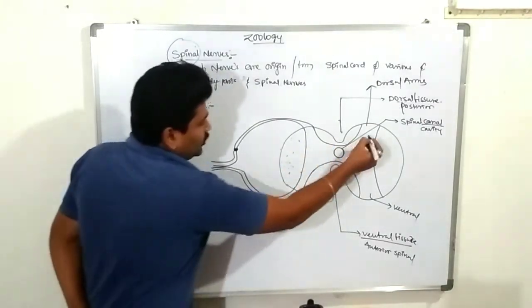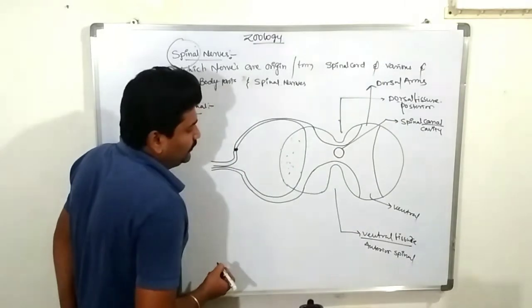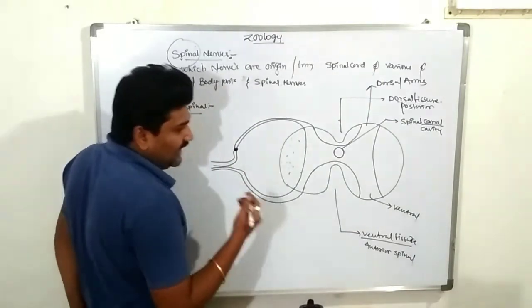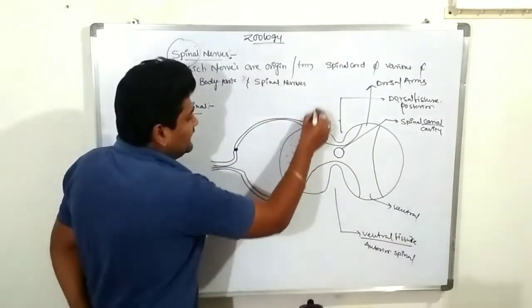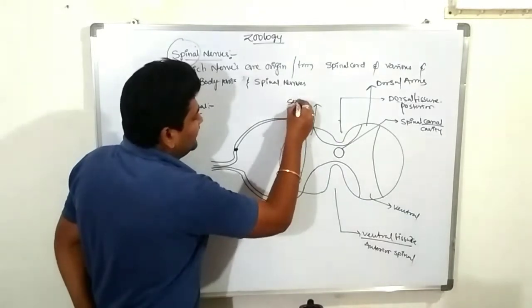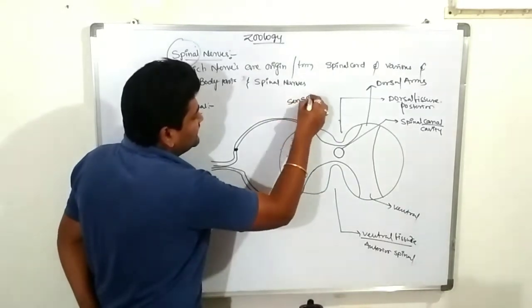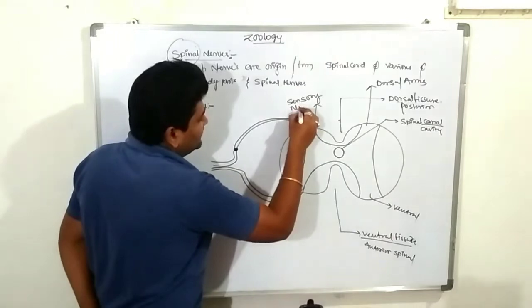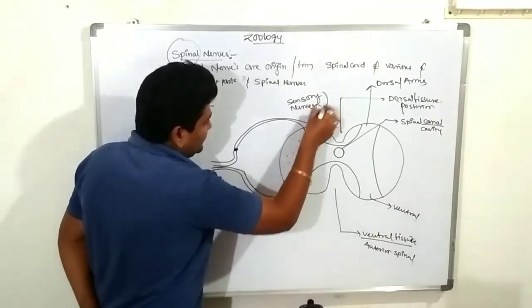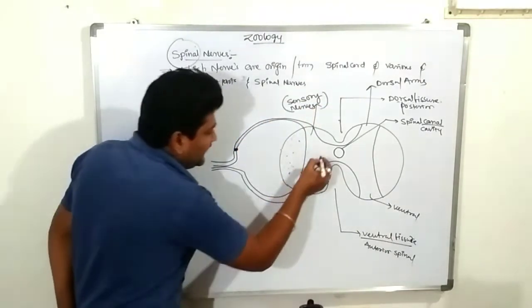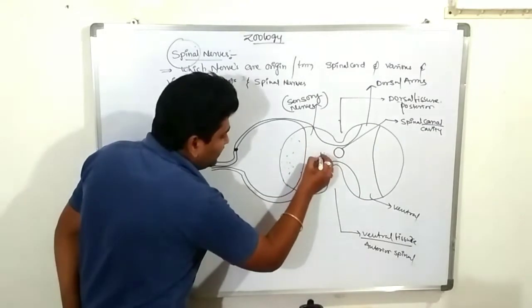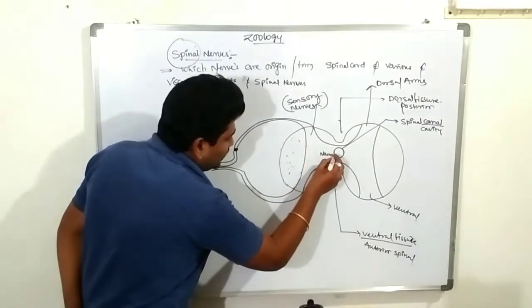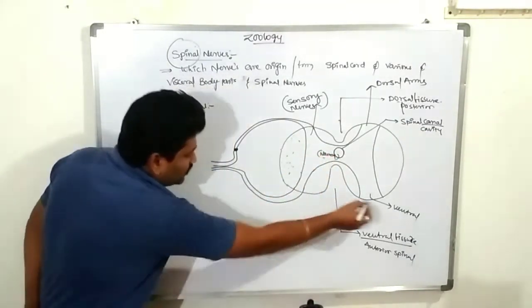The dorsal region, or dorsal arm, acts as sensory nerves. Which nerves are present in the dorsal region? Sensory nerves. The middle of the spinal cord consists of neurons.